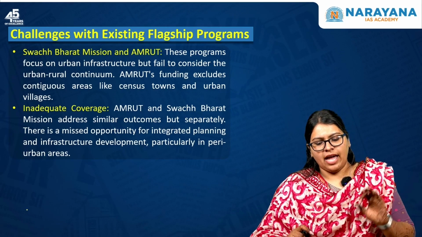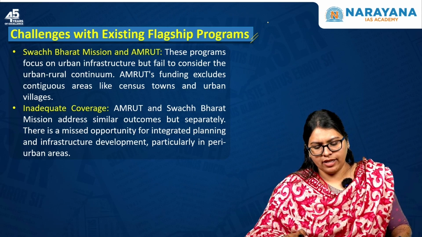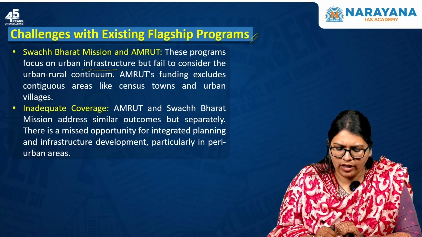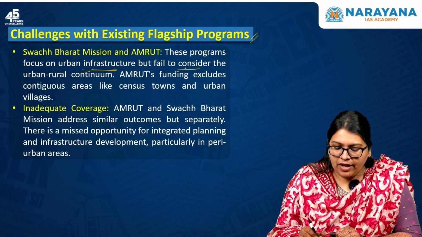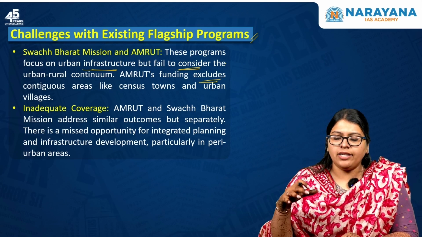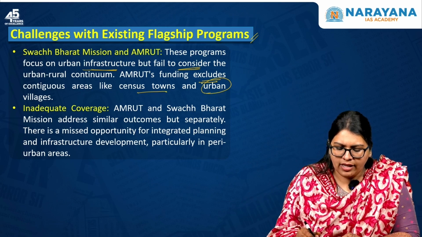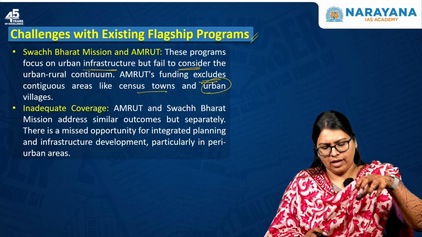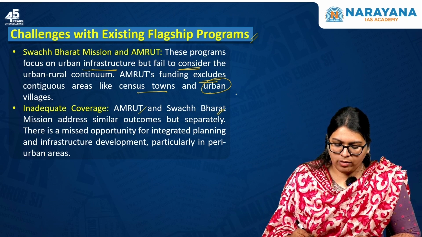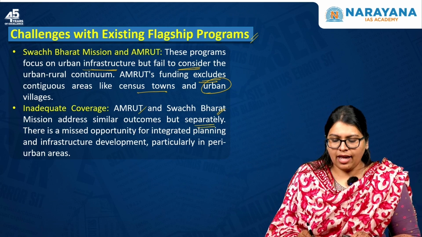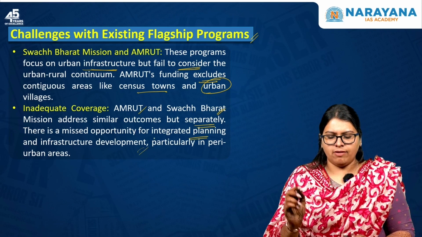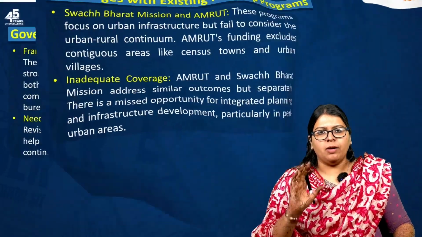Now, what are the challenges with existing flagship programs in India? First, if we see Swachh Bharat Mission and AMRUT, as we discussed, these programs focus only on urban infrastructure, but they fail to consider the urban-rural continuum. Also, AMRUT's funding excludes contiguous areas like census towns and urban villages, as it is focused only on that particular area. That is what is called inadequate coverage. Again, AMRUT and Swachh Bharat Mission address similar outcomes, but they address them separately. So there is a missed opportunity for integrated planning and infrastructure development, particularly in the peripheral urban areas.